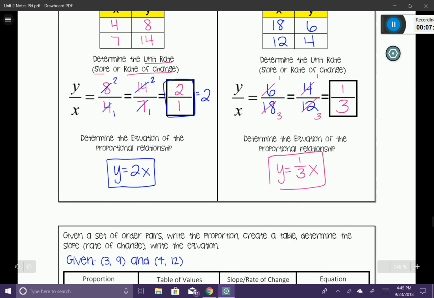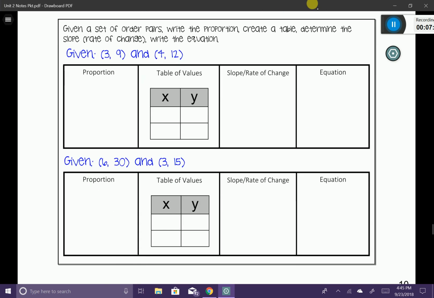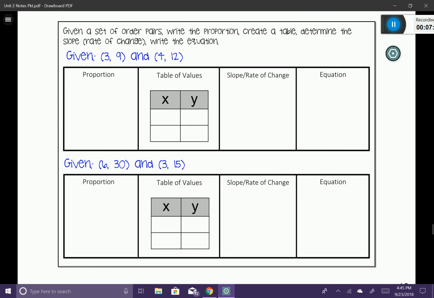Now let's do 2 more examples, and let's create a proportion, a table of values, figure out the slope, and then figure out the equation. So my proportion, remember, all of my proportions are going to start with y divided by x. And let's figure out what they are. My first one, remember, I'm going to label this xy and xy, and I'm just going to pop them into place. 9 divided by 3 and 12 divided by 4. That's my proportion. We can actually say that this is equal to them.